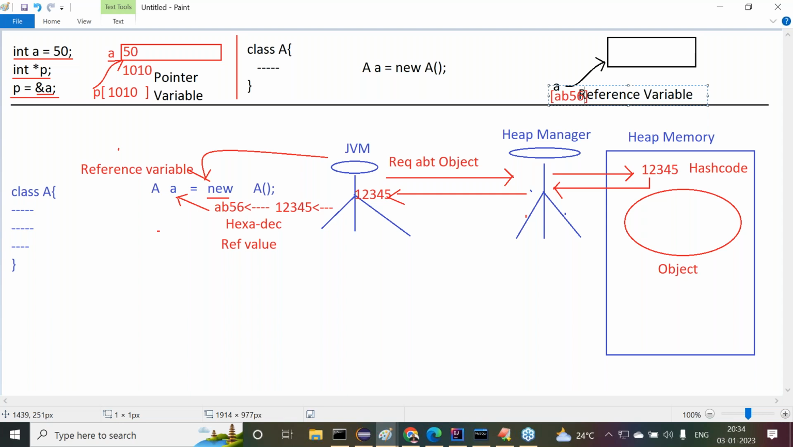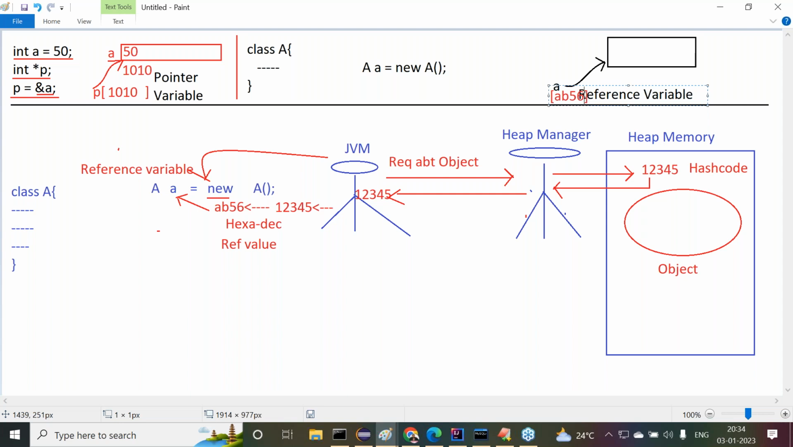Got my point or not? So what exactly is the difference between a pointer variable and a reference variable? The data here we are getting clearly. Yes, sir. Got my point or not? Now understand the point here. So what is the actual question here?